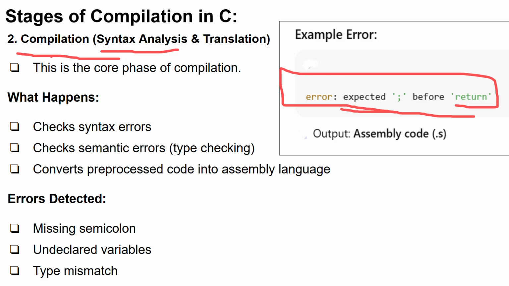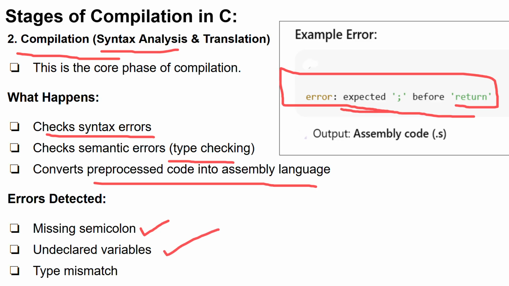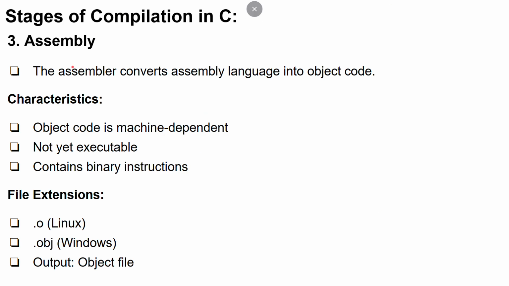Here the compiler checks for syntax errors, checks for type checking, and converts the preprocessor code into assembly language. So it will detect errors like missing semicolon, undeclared variables, and type mismatch. Okay, so this is the second step of the compilation.